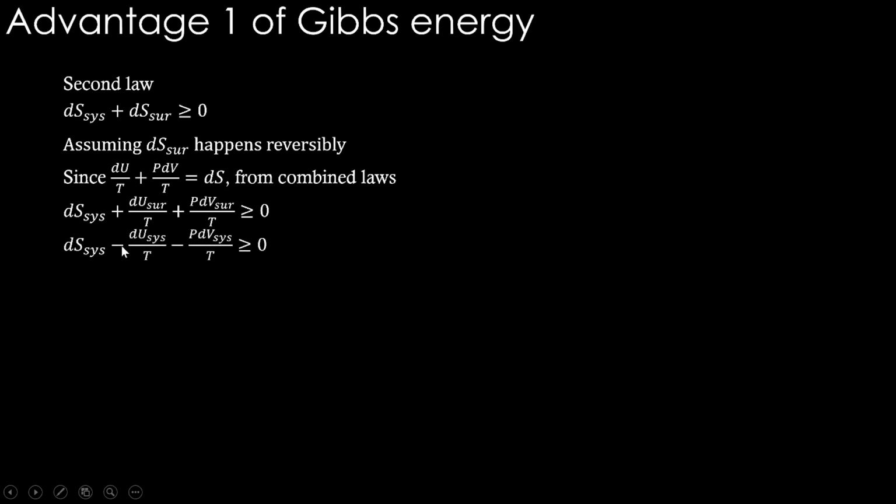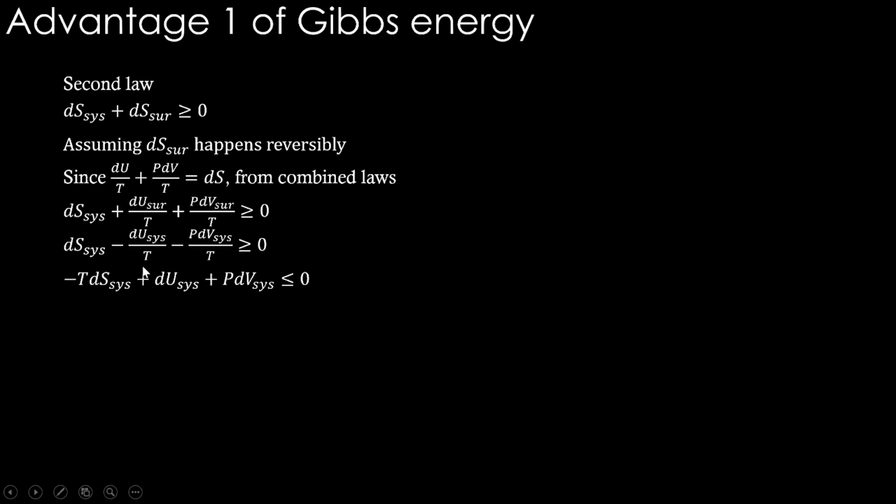dS system minus dU system by T minus PdV system by T. Now what we have done is, since dU surrounding and PdV surrounding is nothing but what is happening in the system in the reverse way, dU system negative and PdV system negative. You know, dQ reversible is basically the entropy transferred, right, from system to surrounding. In that case we can write it as negative of these two terms, but we will replace the subscript from surrounding to system, right.